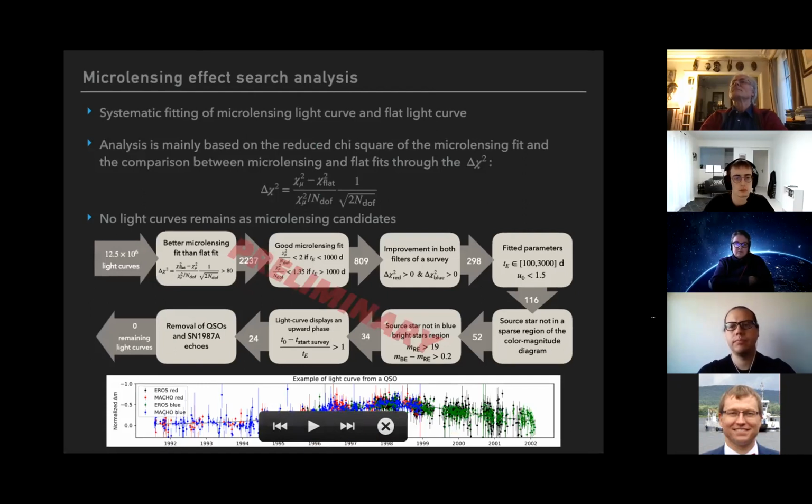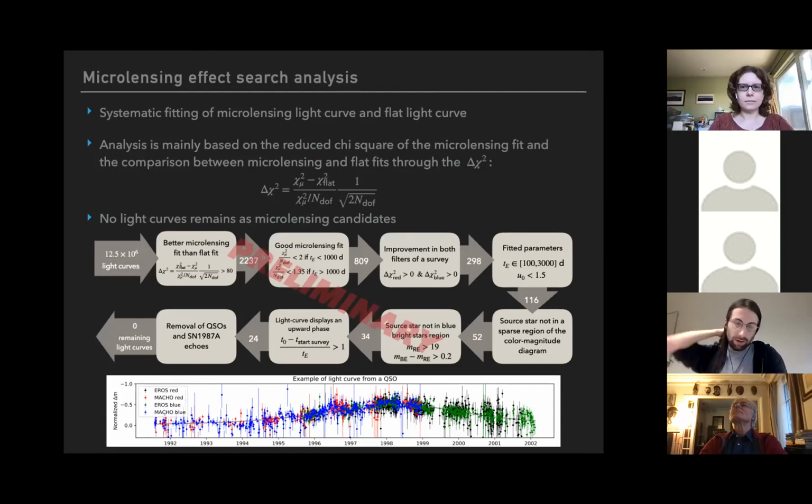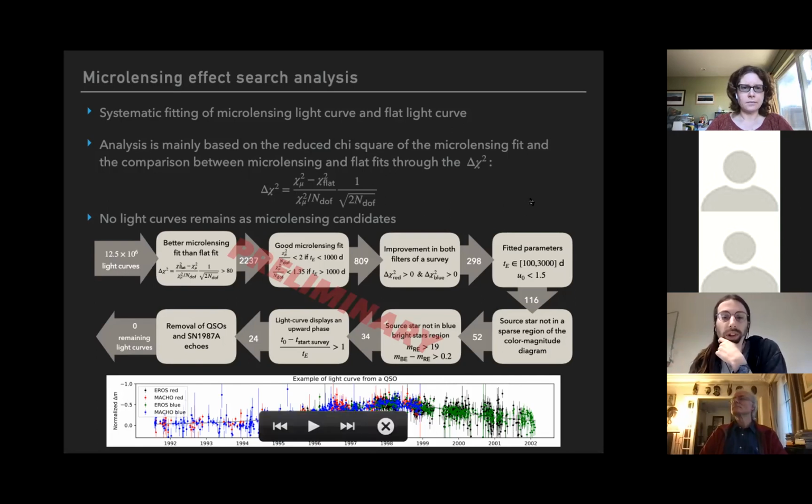This microlensing search is based on a systematic fitting of a microlensing effect light curve and a flat light curve to compare the two. The main selection cuts are based on these two fits: if the microlensing fit is good and if it is better than the flat light curve fit, which is quantified by this delta chi squared.